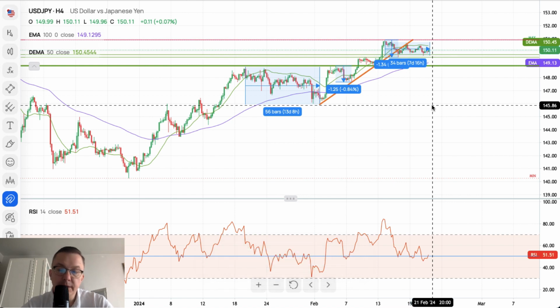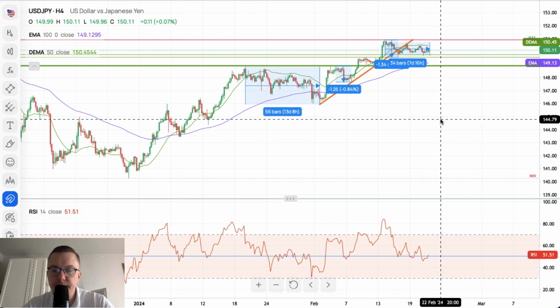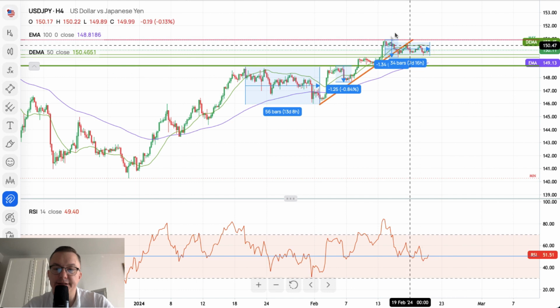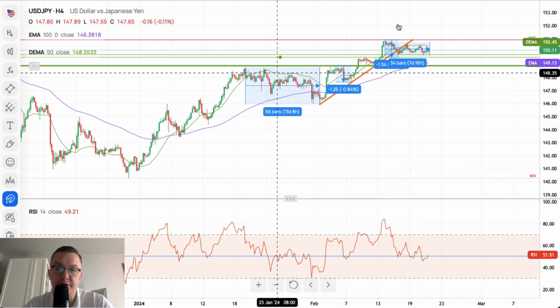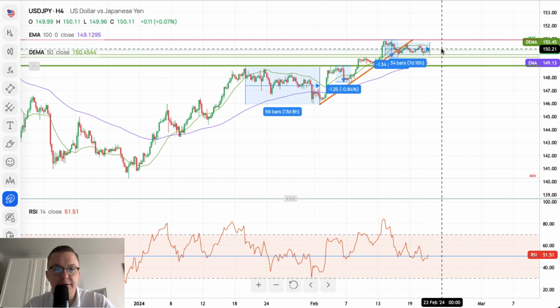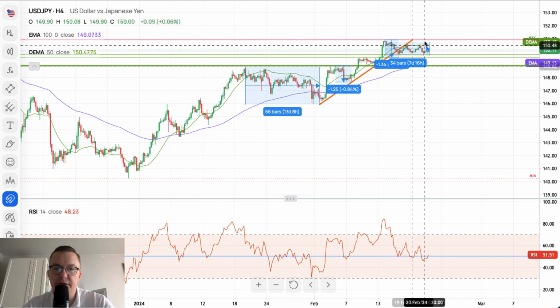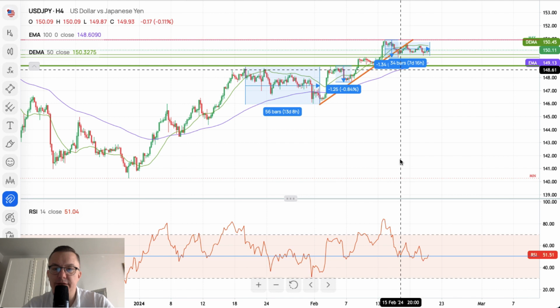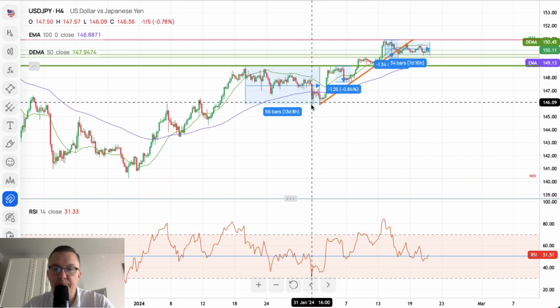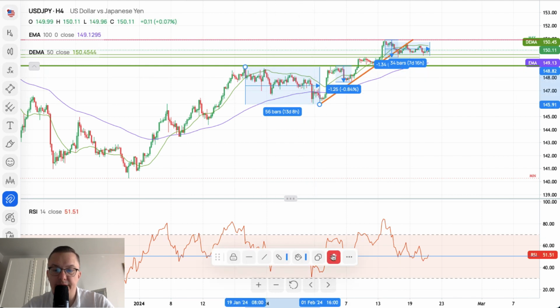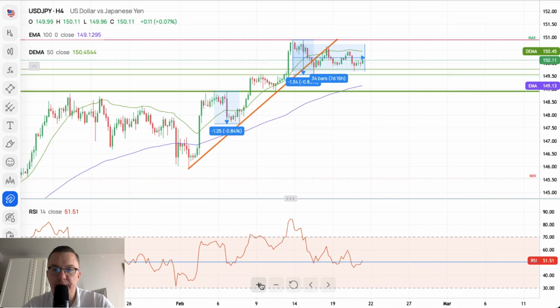we already have half of this, so 7 days and 16 hours. If we do the Fibonacci time measurements, we should say that this is 50% of the last big correction. So it's either now, or we have to wait for another week for the US dollar to Japanese yen to move higher. But this is the time analysis, right? What about the price?